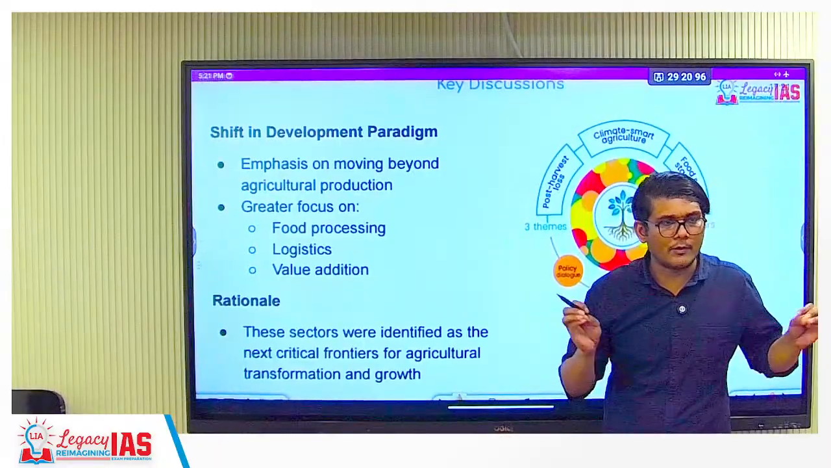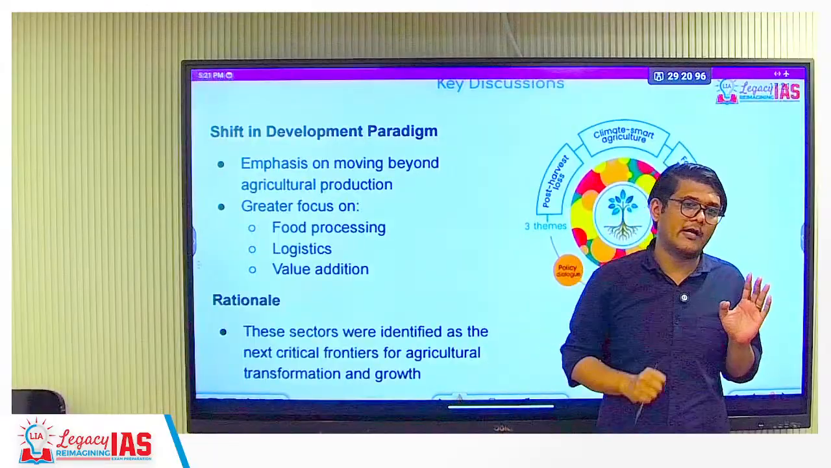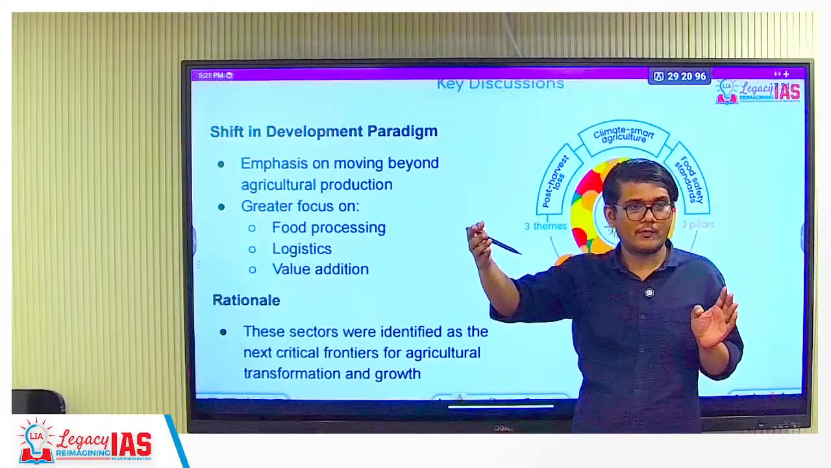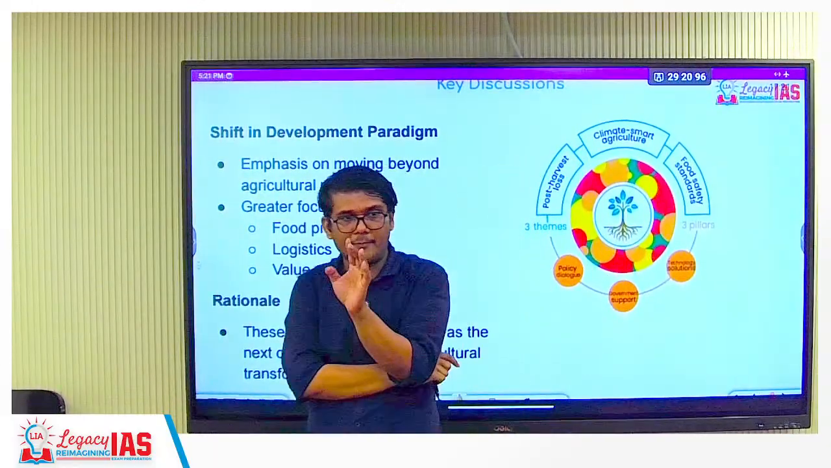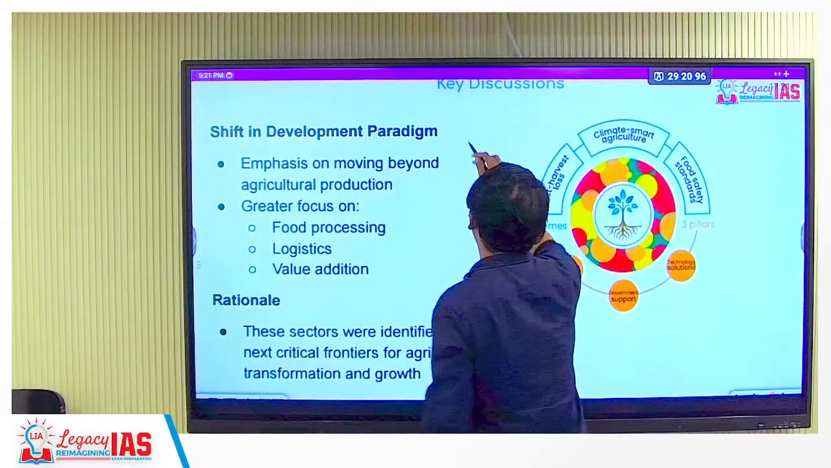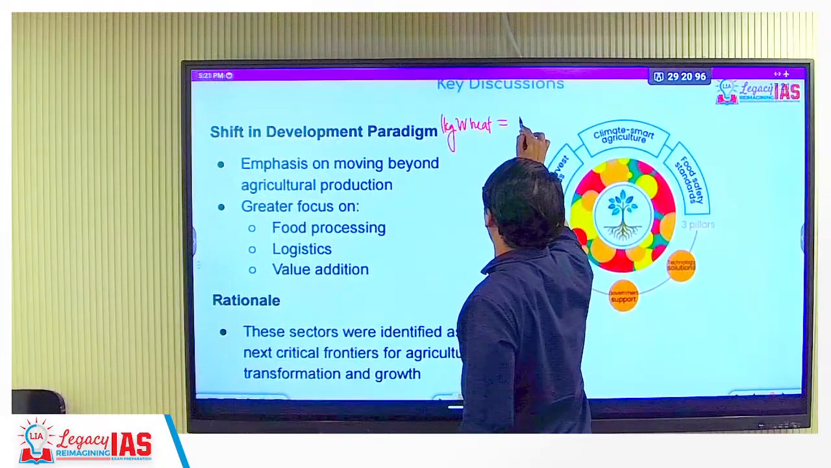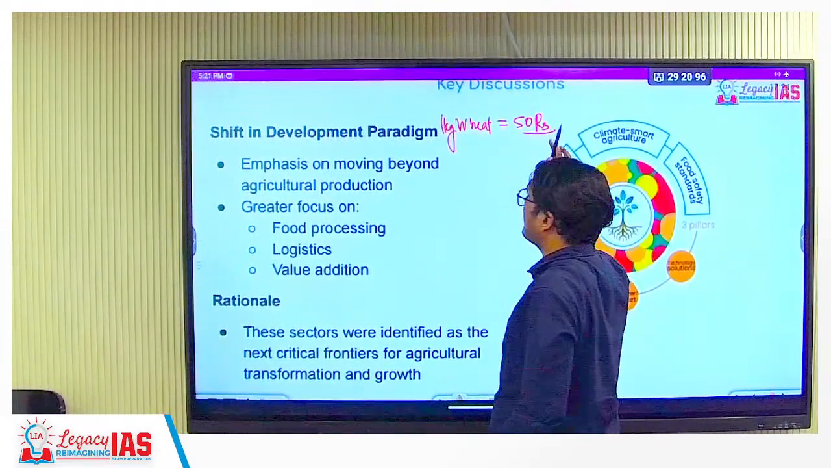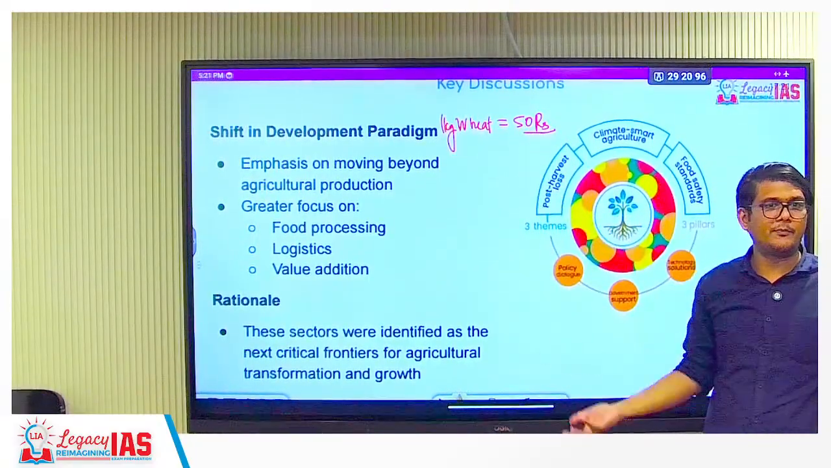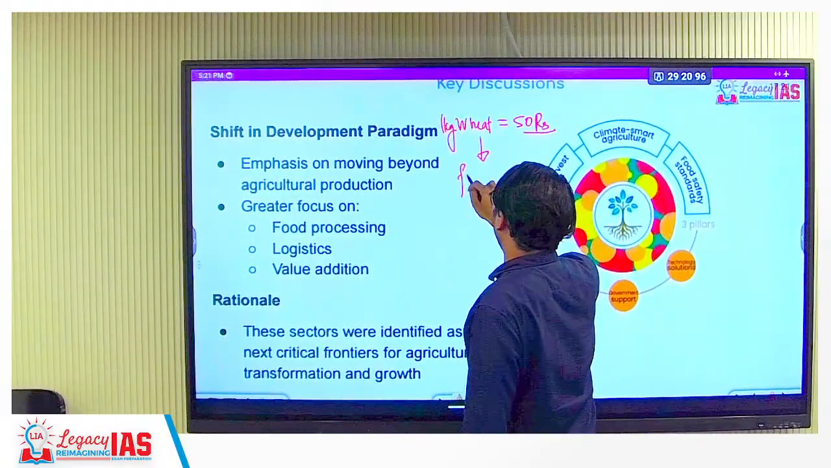Just don't focus on production only. After production, post-harvest losses, reduce that. After production, processing, increase that, which will add the value. A simple example, in my GDP chapter, I have told you that let's say a country produces only wheat. 1 kg of wheat is produced, cost 50 rupees. If there is no further processing of this wheat, what happens? GDP is 50. But you process it, convert it into flour,